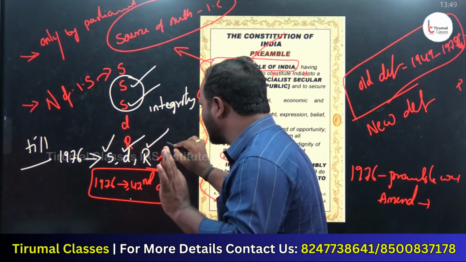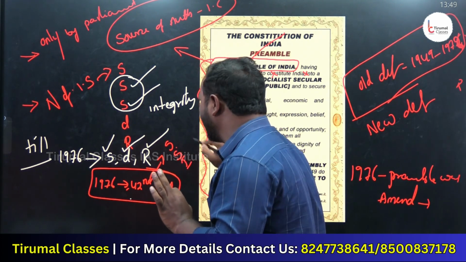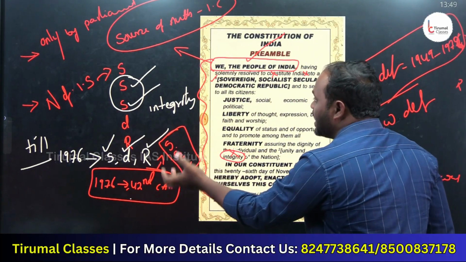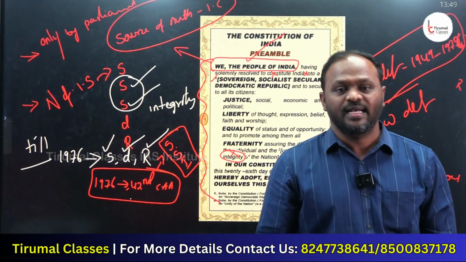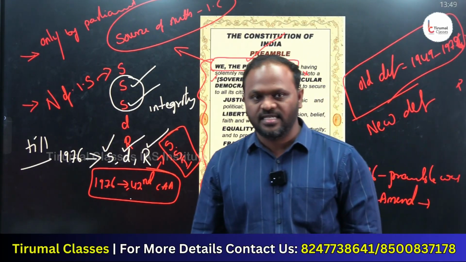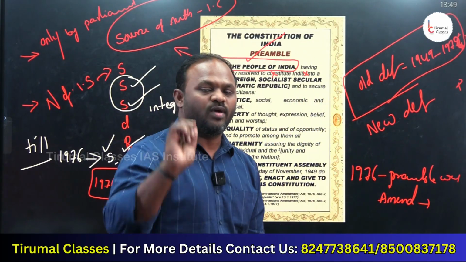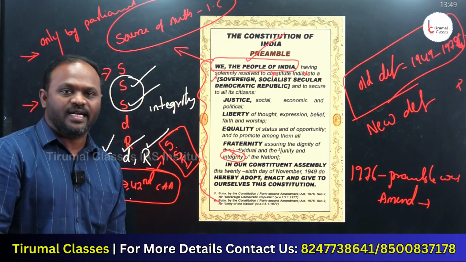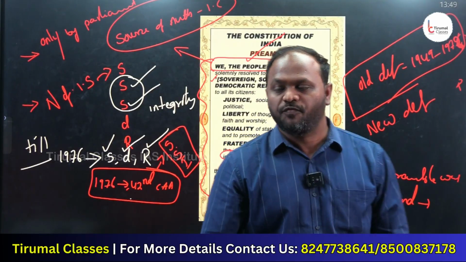The three words are socialist, secular and integrity. Socialist, secular and integrity are the three words added to the preamble by the 42nd Constitutional Amendment Act of 1976. So far, how many times was the preamble amended? Only once. By which amendment? The 42nd Constitutional Amendment Act 1976 is the only one by which we have amended the preamble so far.